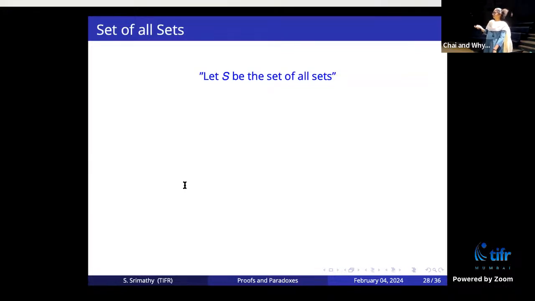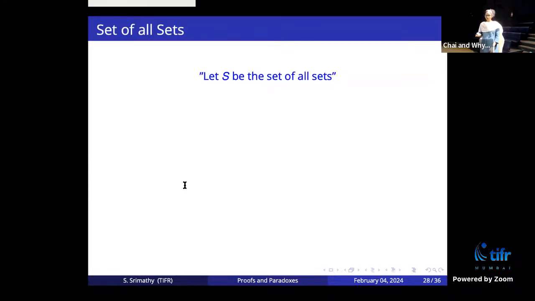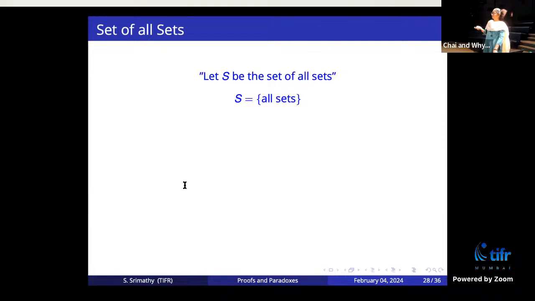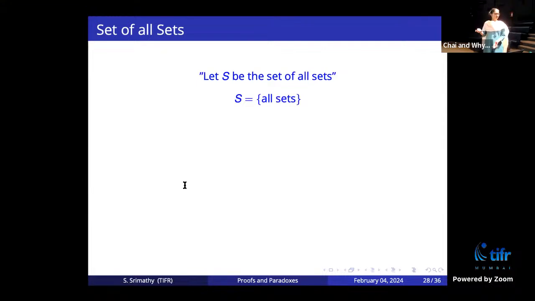Okay, so now another statement: a set of all sets. A set of all sets is a monster set. It just contains all the sets that you can find. You take all the sets in the universe, put them together and form a huge set. It's the monster set, or the universal set, the set of all sets. Then it looks like a perfectly fine construction.